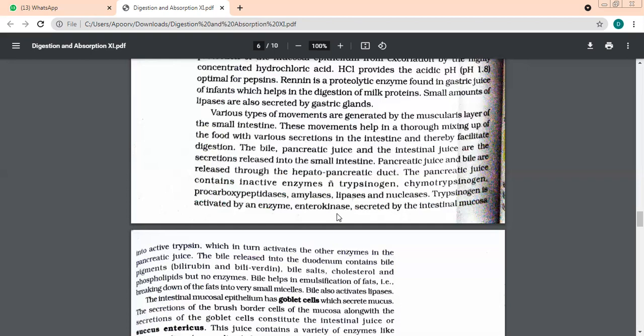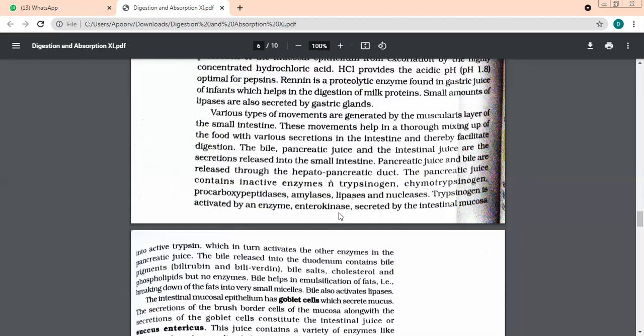This enzyme is secreted by the mucosa of the intestine. With the help of enterokinase, inactive trypsinogen will convert into active trypsin. And this active trypsin will then activate all the other enzymes.